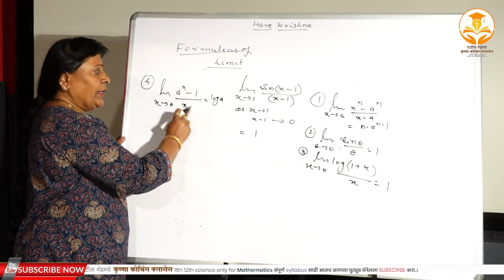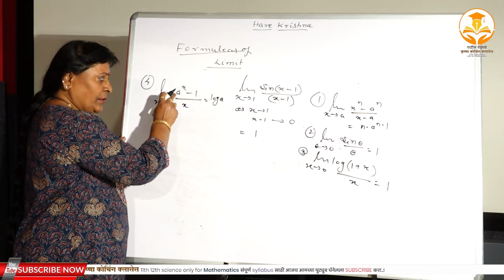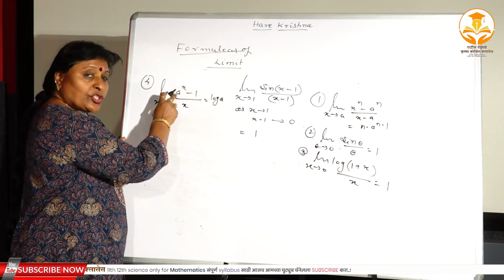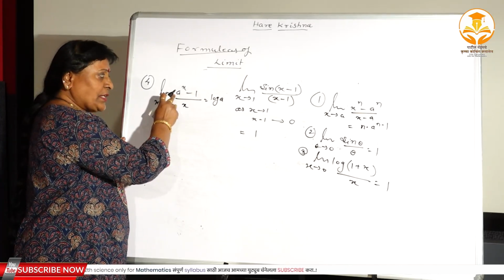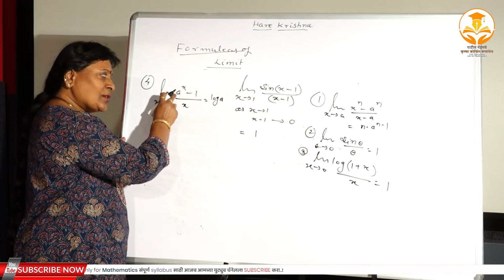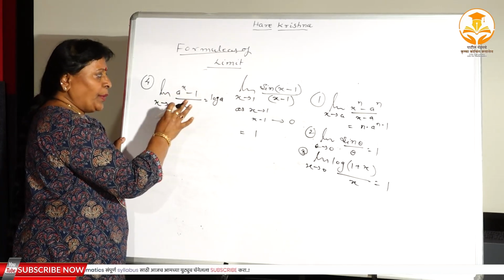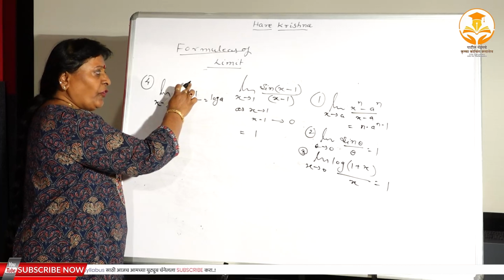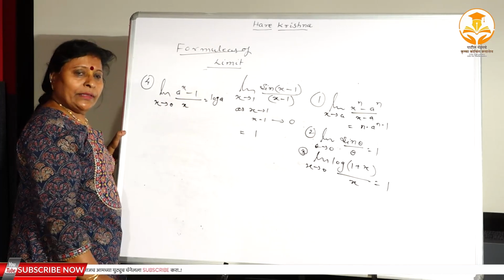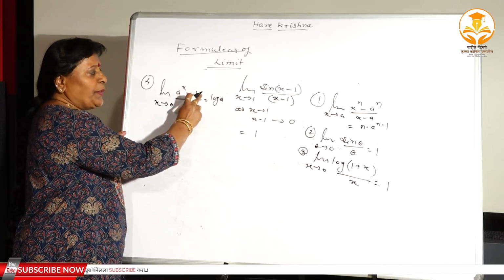Again, the condition here: the base is a constant, it should not be negative, it is always greater than 0, right? It is also not equal to 0, otherwise the problem is not formed. Whatever the power, that should be repeated in the denominator, and minus 1 should be strictly there.